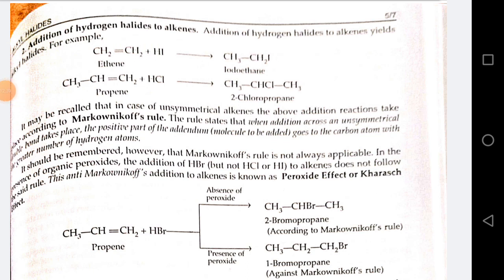Propene plus HBr in absence of peroxide gives 2-bromopropane according to Markovnikov's rule, and propene plus HBr in presence of peroxide gives 1-bromopropane against Markovnikov's rule.